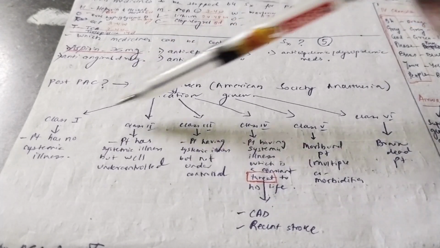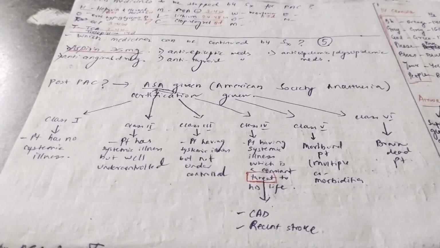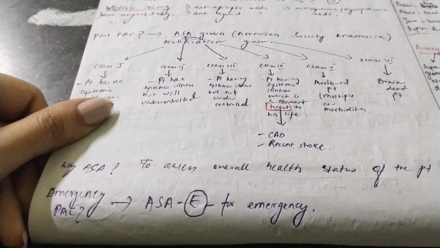For them, you cannot put these classes. You have to keep that patient under ASA-E, that is American Society of Anesthesiologists, E for emergency. That is what is written here.